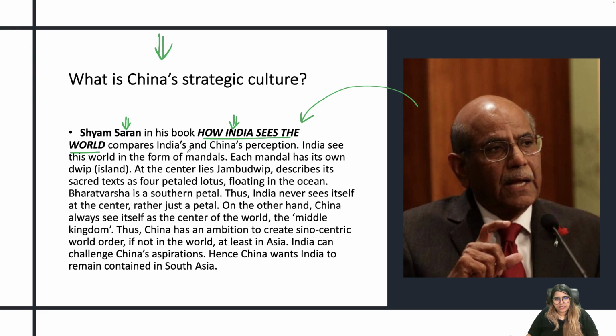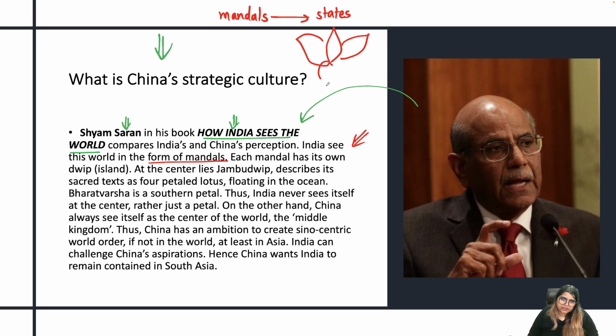According to Shyam Saran, India sees this world in the form of mandals. What do you understand by mandals? Mandal is a term which is used in ancient texts for states. So when he says that India sees this world in the form of mandals, that means whenever India looks at this world, according to India, there are different mandals in this world. Mandals as in there are multiple states. So M for mandal, M for multiple states.